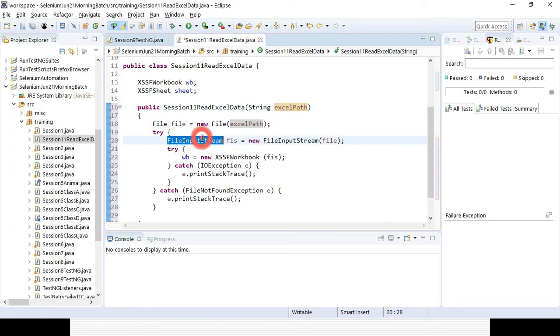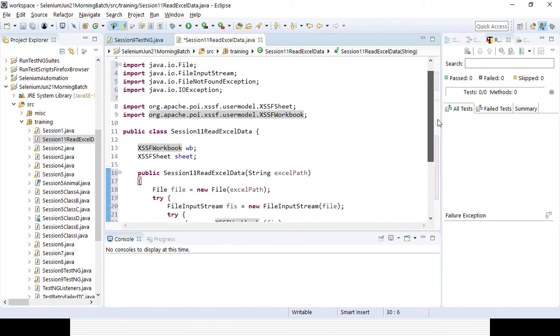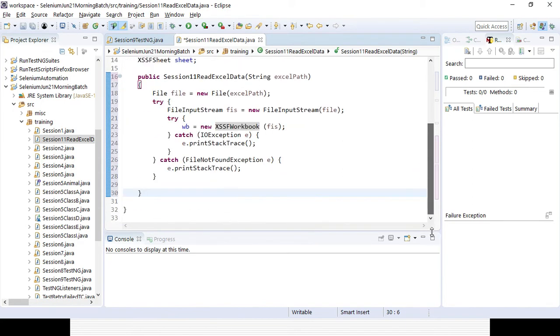With the help of FileInputStream I am creating a variable where I want to read the data, and then I am going to the workbook with the help of the FIS stream, whatever I am reading. So that is one method, one constructor I have written. Then I will go for the other method. How can you go for the other method? I will create two more methods.